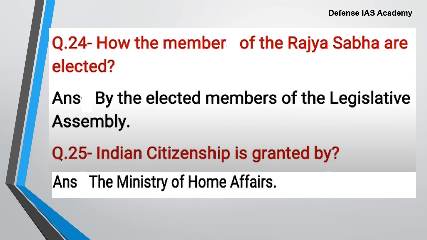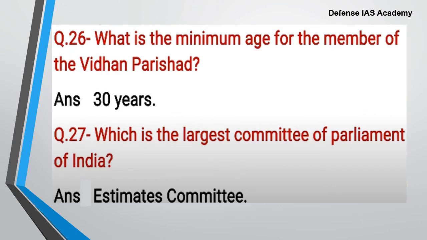Question 25. Who grants the Indian citizenship? Answer is the Ministry of Home Affairs. The Ministry of Home Affairs grants the Indian citizenship. Next question. What is the minimum age for the member of Vidhan Parishad? The answer is 30 years. Minimum age is 30 years.